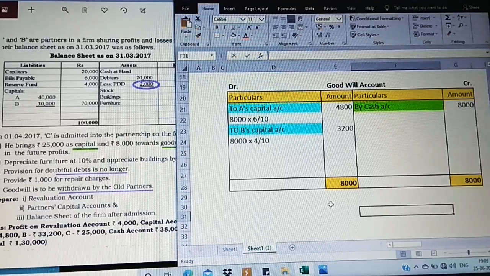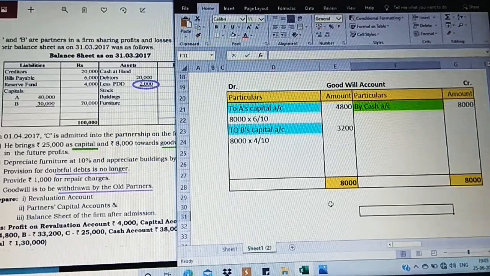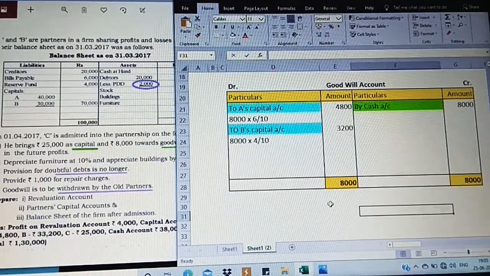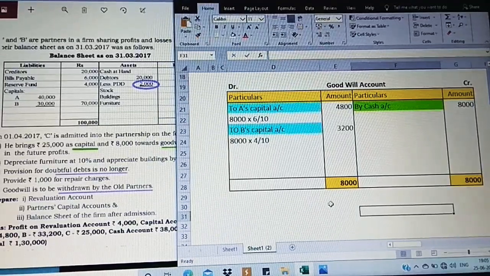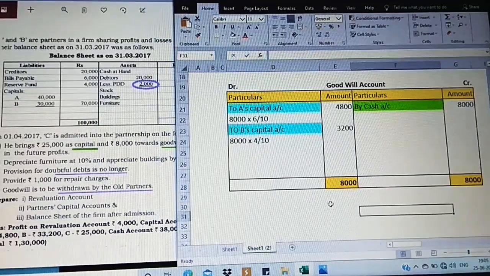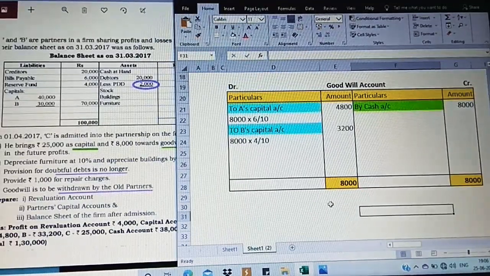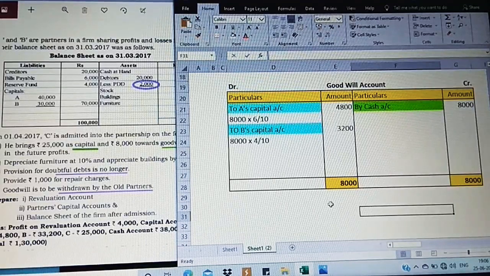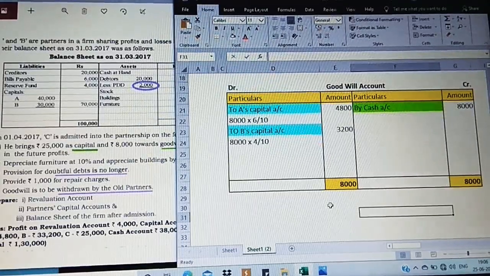Always goodwill will be the same. If it is being brought in the form of cash, cash will affect on the credit side and it should be transferred to the old partners in their old ratio on the debit side. This step is completed. Now your question is, ma'am, we have the last adjustment related to goodwill, which is withdrawn by the old partners. See, withdrawn by the old partners will affect only partners' capital account. Clear? It is withdrawn by the old partners, so that will affect only partners' capital account. Now let us see how we are going to prepare partners' capital account.